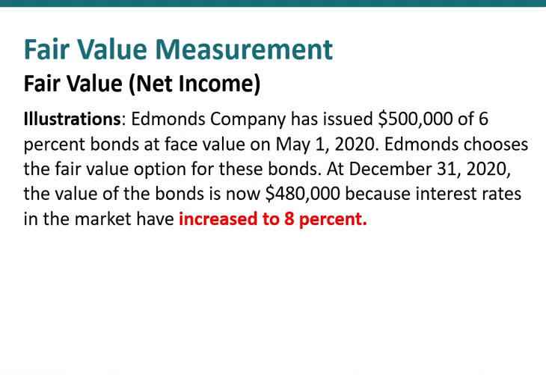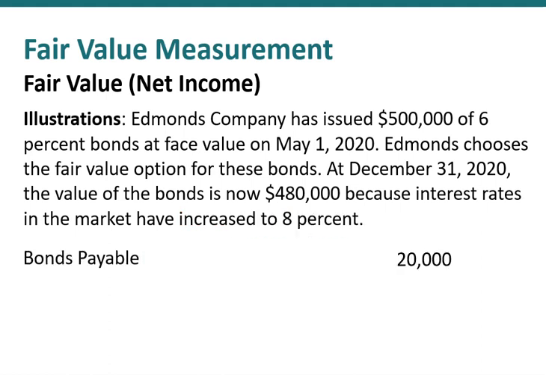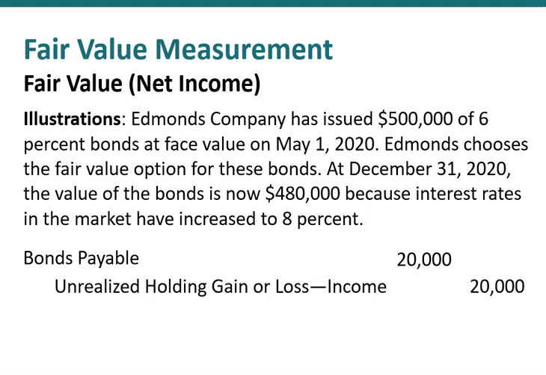How will Edmund account for this change in fair value? Well, Edmund will debit, or reduce, their liability. So they'll debit bonds payable by $20,000, and of course they need a credit, and they will credit an unrealized holding gain, and it will become part of, or be reported on, the income statement.